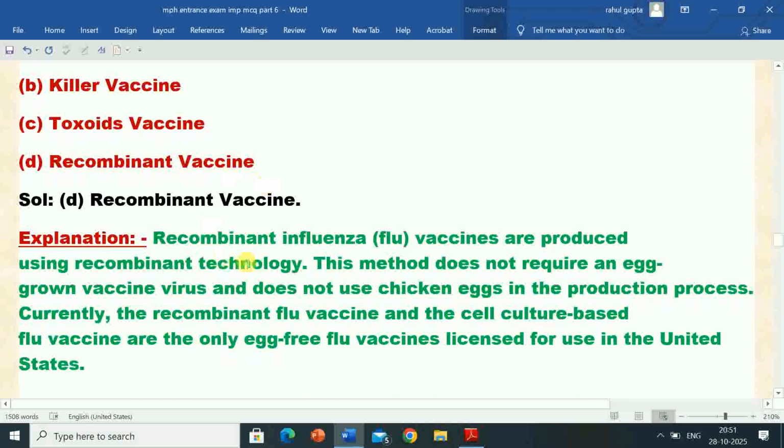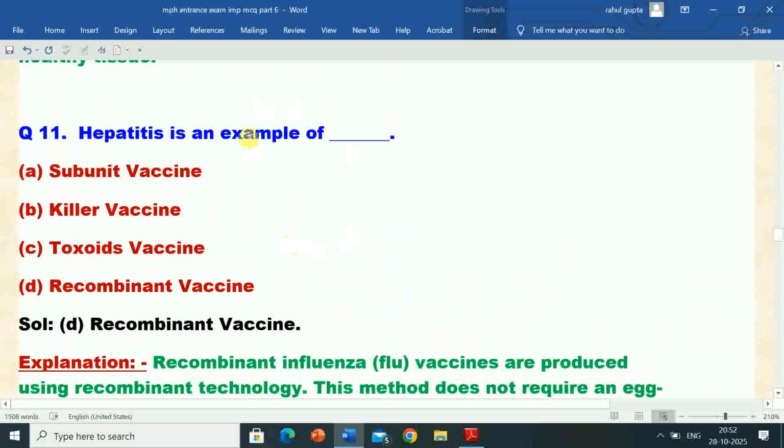Its explanation is: recombinant influenza flu vaccines are produced using recombinant technology. This method does not require an egg-grown vaccine virus and does not use chicken eggs in the production process. Currently, the recombinant flu vaccines and the cell culture based flu vaccines are the only egg-free flu vaccines licensed for use in the United States. So hepatitis is an example of a recombinant vaccine.